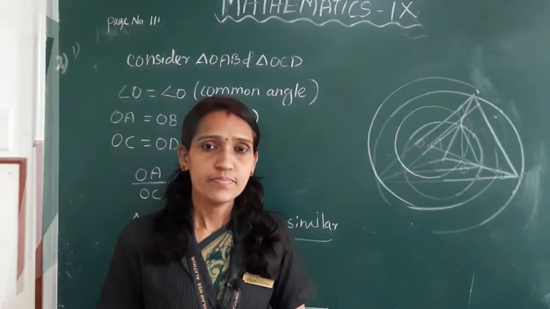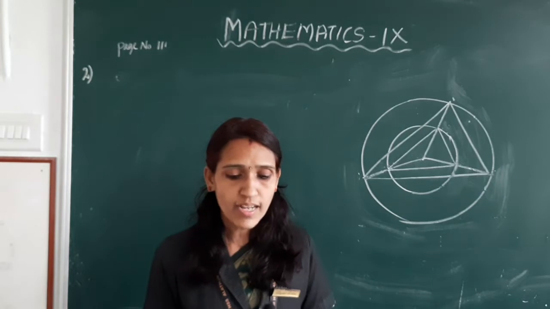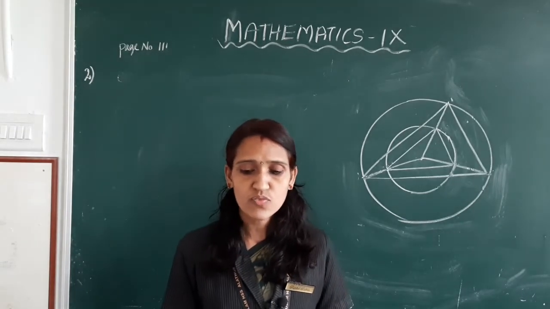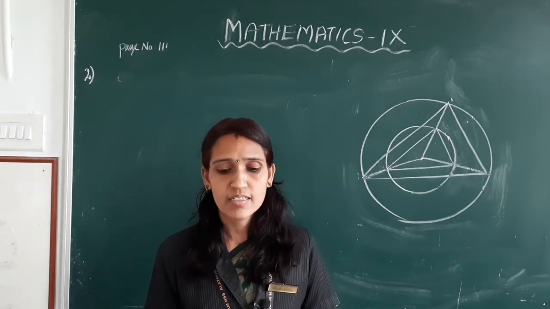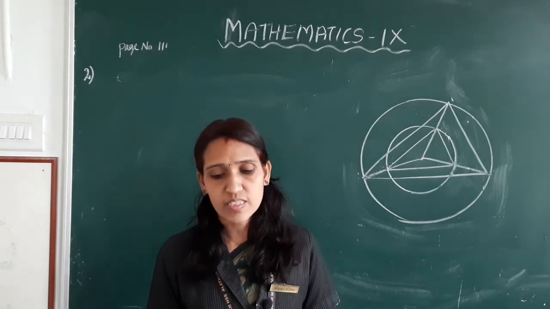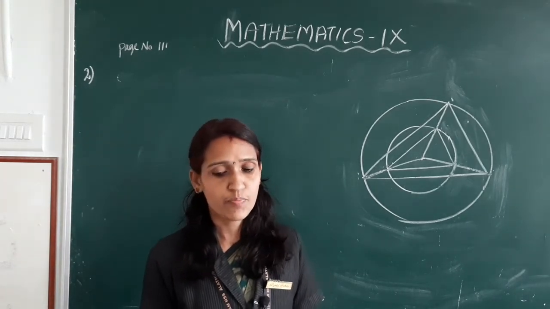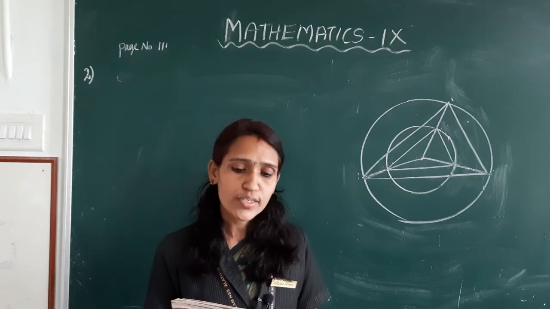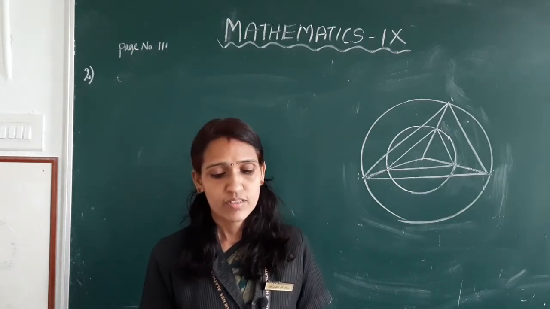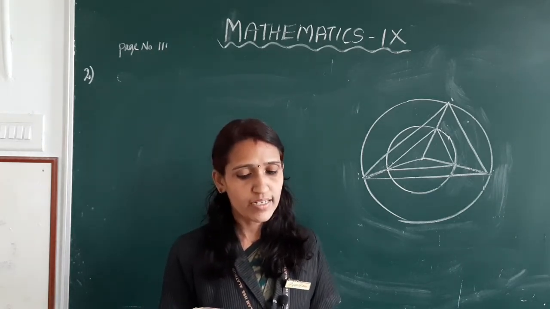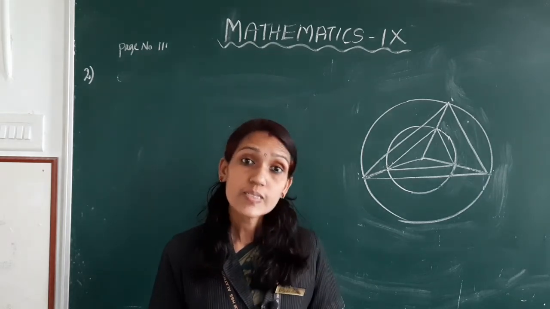Clear children? Next question. The lines joining the circumcenter of a triangle to the vertices are extended to meet another circle with the same center and these points are joined to make another triangle. First sub question, prove that the two triangles are similar.